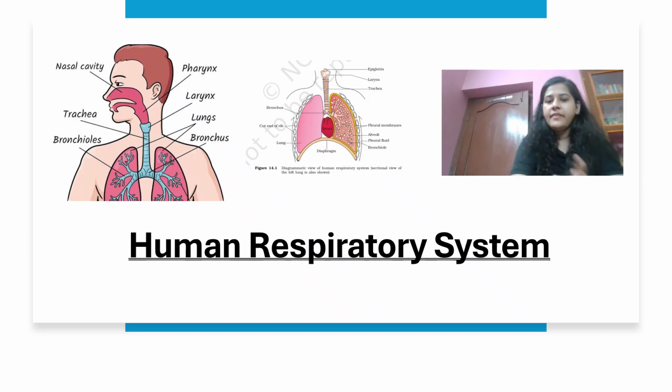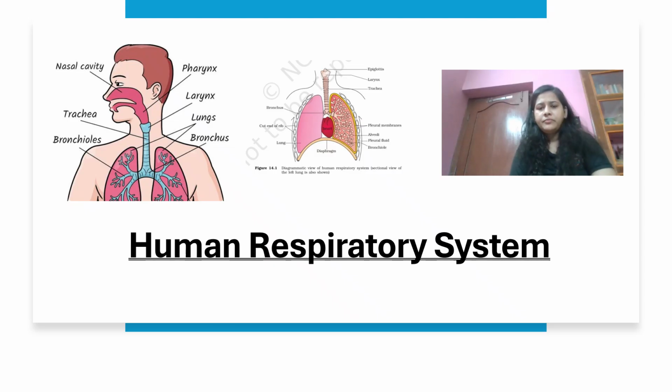This diagram, the left one is not a part of NCERT, but the right one is a part of NCERT. So you need to do the right diagram, the one where epiglottis, trachea, and every piece of information is provided to you. The first one is just provided for your understanding, so that when I tell you the route of the respiratory system, you can relate to it. Okay, so I'm going to start with the human respiratory system.